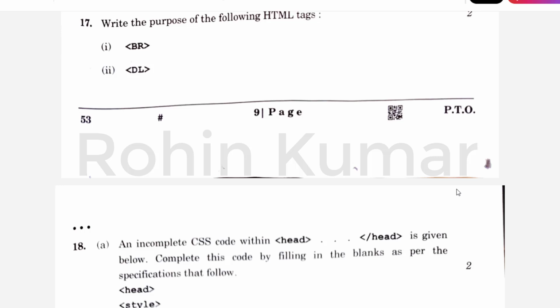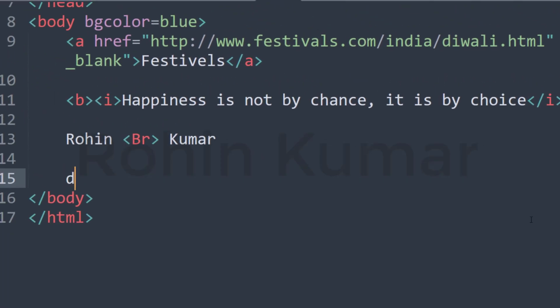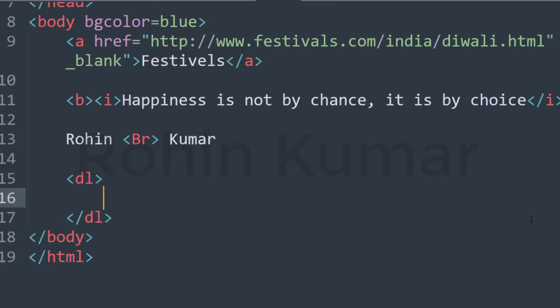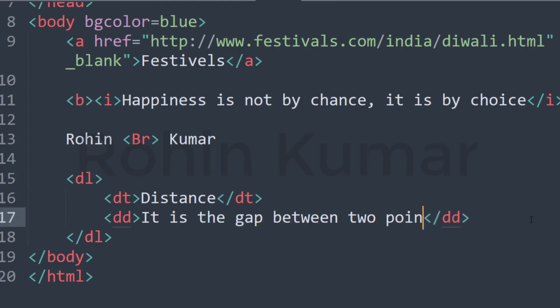So next part is what is the use of DL tag. So all of you know that DL tag is used to make definition list. So here we can also write the code of DL tag. Inside DL tag we should write DT, and for example we want to write the definition of distance, and we will also provide its definition description, like it is the gap between 2 points. So this is the use of definition list. We can use DL to make lists of definitions. So let's move to the next part.